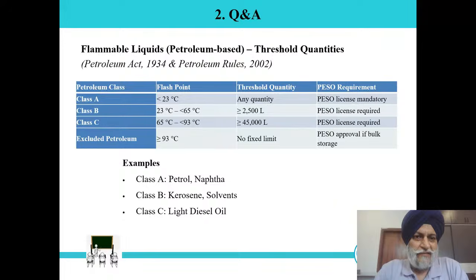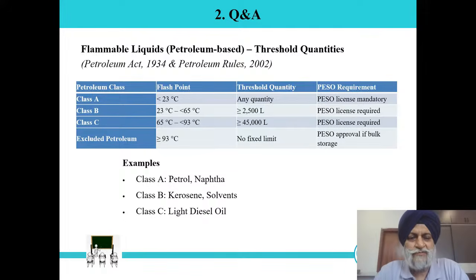Now let us see the threshold quantity of flammable, petroleum-based liquid above which we need a license if we are storing petroleum flammable liquids. We know that petroleum classes as per PESO are class A, class B, class C, and excluded petroleum. These are categorized based on the flash point, whose definition we discussed in the HAZOP training course. So class A is less than 23 degrees centigrade. This is as per PESO, that is, the Indian guidelines, so we follow the Indian standard. Class B is flash point between 23 to 65 degrees centigrade.